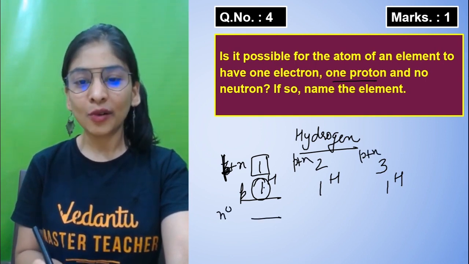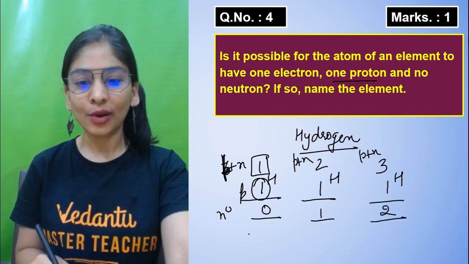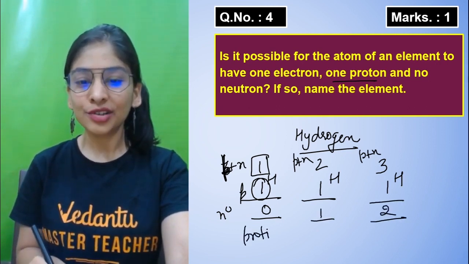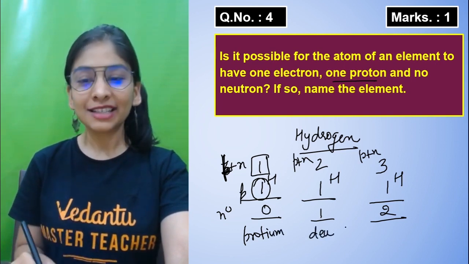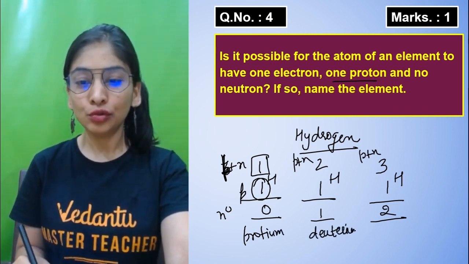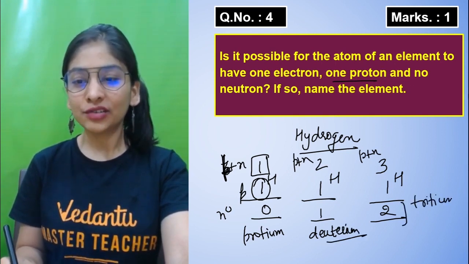Proton is always 1. Here the number of neutrons is 1 minus 1, 0; 2 minus 1, 1; 3 minus 1, 2. This is my simple hydrogen, ordinary hydrogen, called protium. Here 2 mass number, it's called deuterium, dew for 2. And this will be tritium. Why am I calling it tritium?